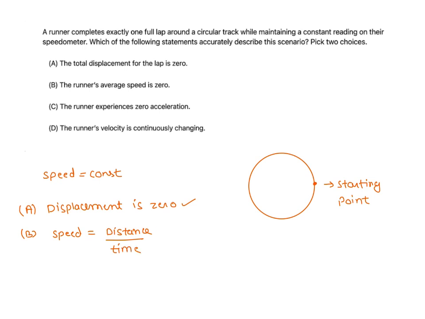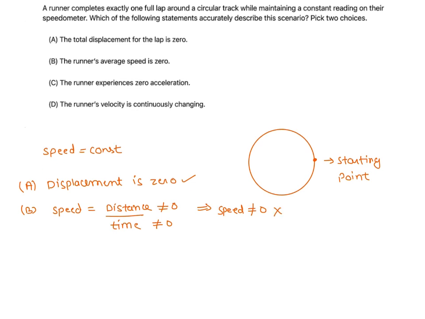Distance is not equal to zero, and time is also not equal to zero. So from here I can say speed will not be equal to zero, right? So this statement, that the runner's average speed is zero, is false.